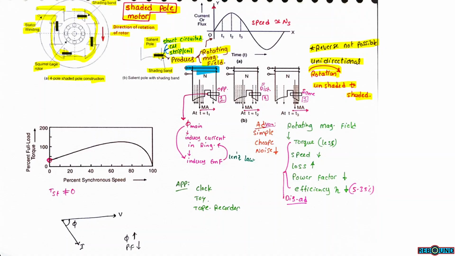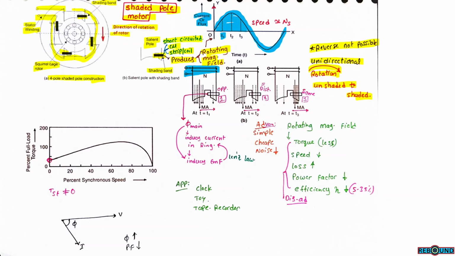When the winding is connected to supply, the current or flux is sinusoidal, and we are taking 3 positions: one before 90, at 90, and after 90. This is for one particular cycle. Either it may be the positive cycle or the negative cycle.